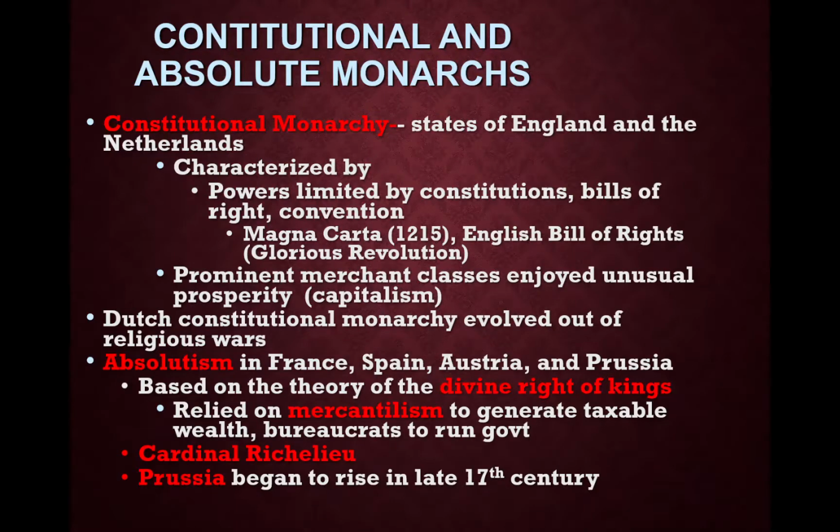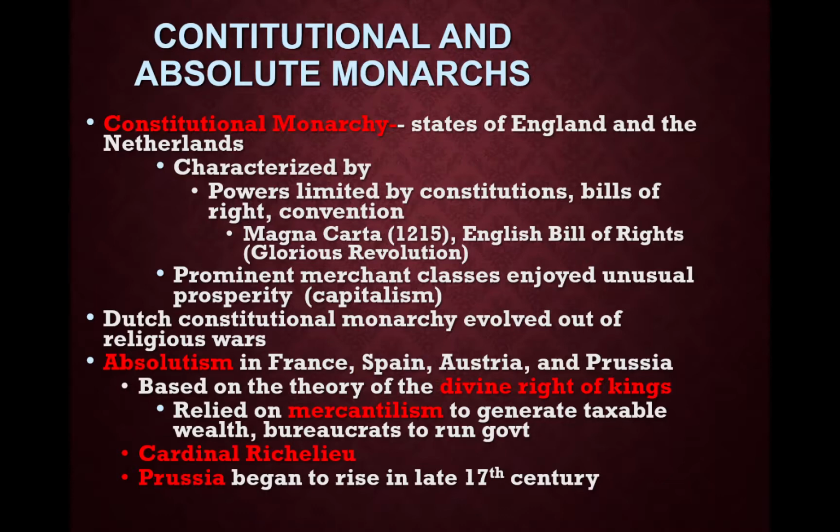Constitutional monarchy is seen in countries like England and the Netherlands. It's characterized by the king being limited by a constitution, like a Bill of Rights convention. For example, the Magna Carta, in England in 1215, limited the power of the king. The English Bill of Rights, which happened after the Glorious Revolution, protected certain individual rights.